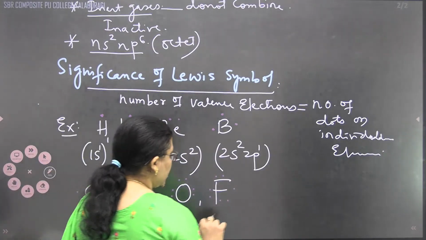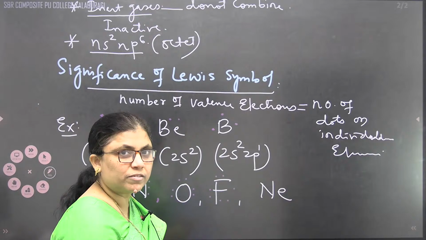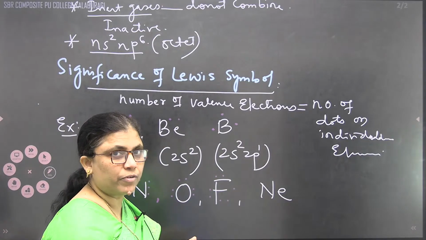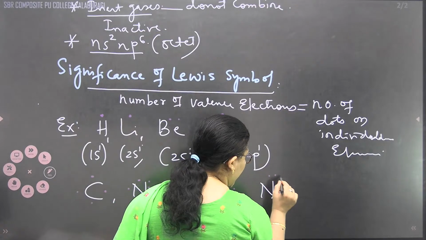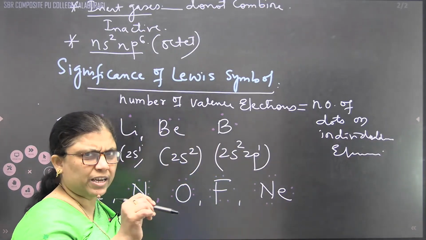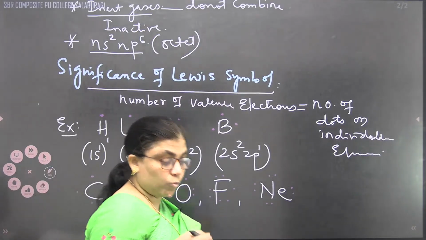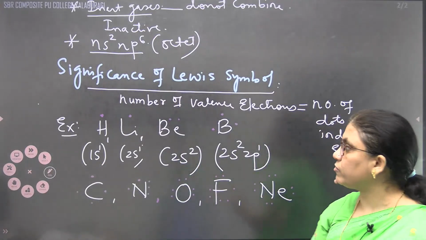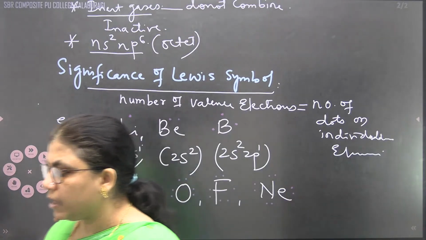Correct? Similar way with neon, atomic number 10. Neon, how many valence electrons are there? All are fulfilled, but the number of valence electrons is 8. That's why you have to write 8 electrons, or we can represent it by dots. Now the question arises, what is the significance of the Lewis dot?